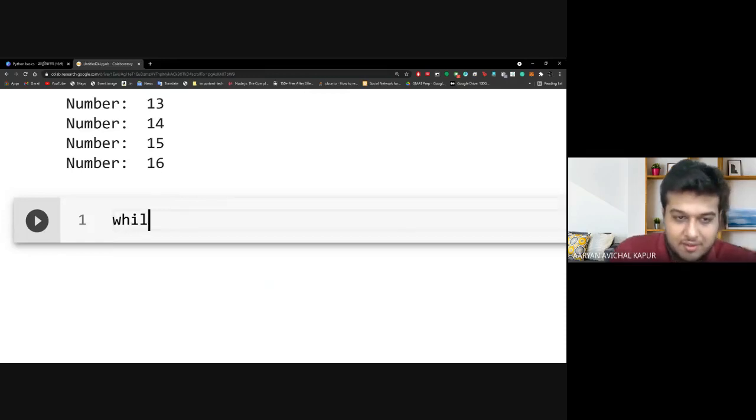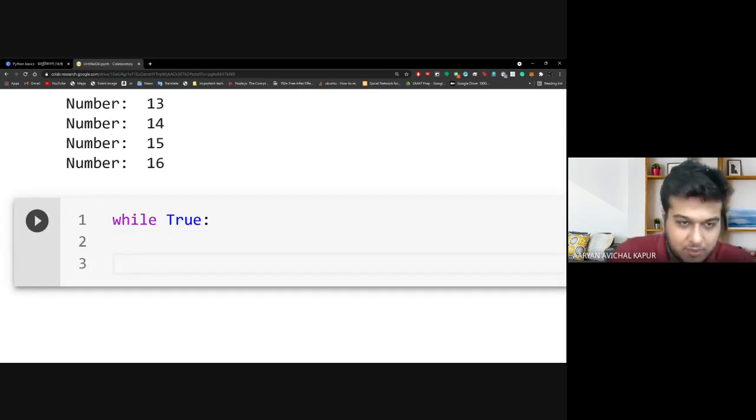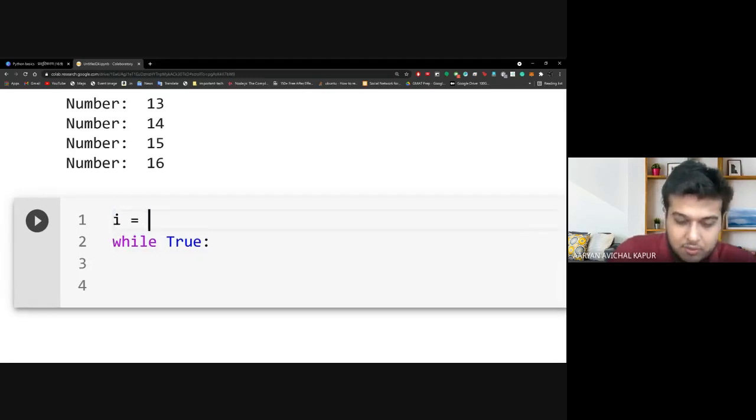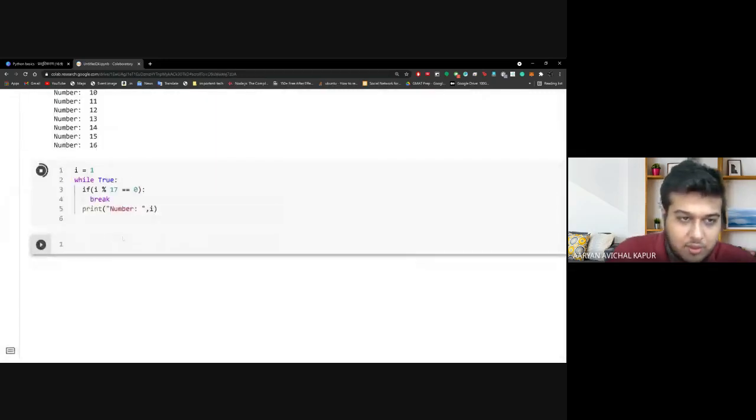But one other way of doing this is: while you simply write True here, so it will execute infinitely, right? And what you do is you simply put up whatever code you want. So I wanted to solve the same problem, right? So I'll put i is equal to 1, and here I will put if, very similar to what we do with the for loop, if i % 17 == 0: break. And here I say print number i, right? So this would give me the exact same printing.